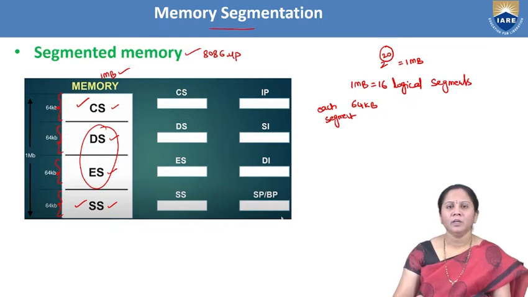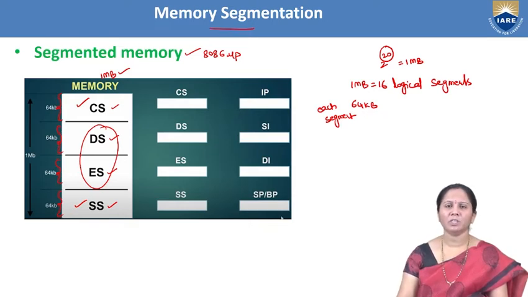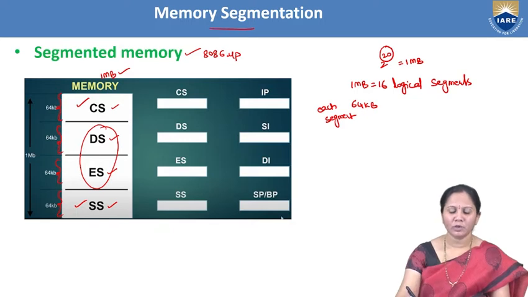Now, in order to fetch any instruction from this segmented memory, we need to calculate the physical address. We have just seen what is meant by physical address. To calculate it, we require the segment address and offset address. If the segment address is from the code segment, the offset address will be from the instruction pointer. If the segment address is from the data segment, the offset address will be from the SI register.